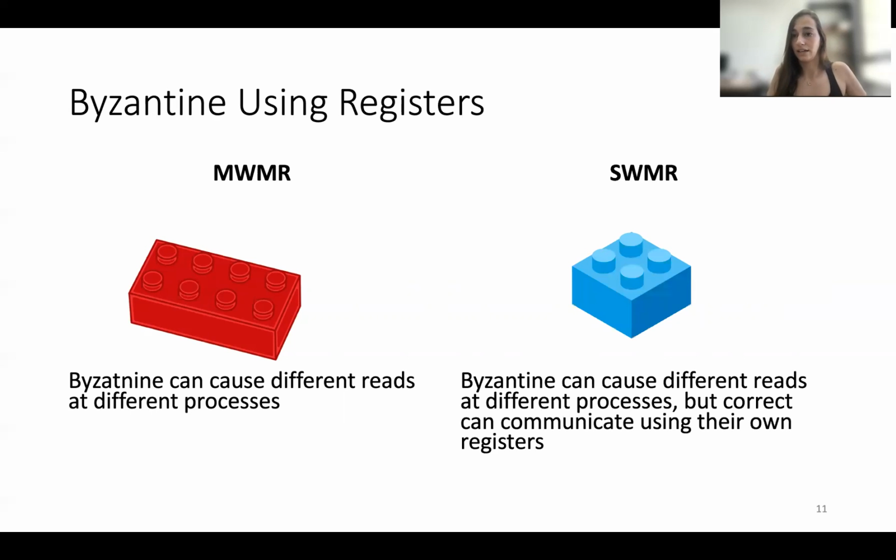What about single-writer registers? For the Byzantine registers, this is the same case. But we do have now some registers that belong to correct processes from which the correct processes can communicate. But we want to know what they can do, what kind of information they can transfer to each other.